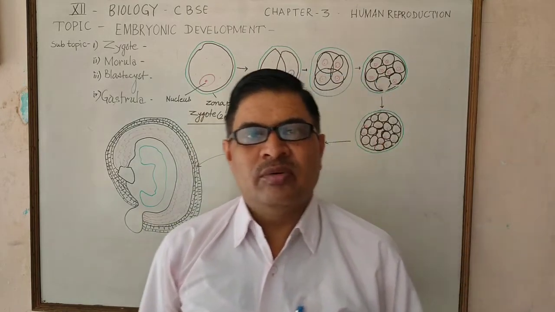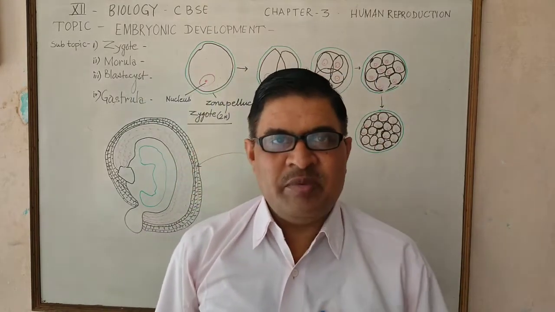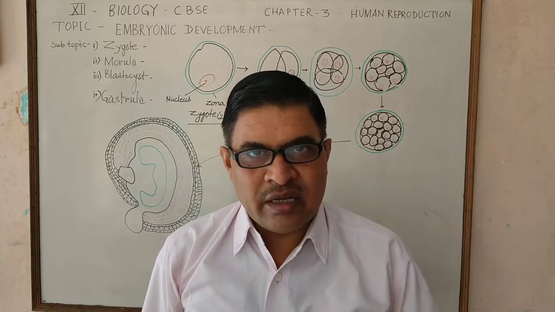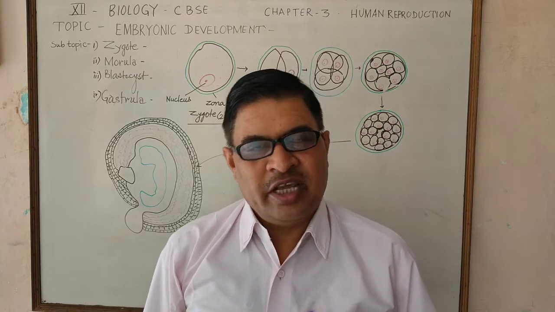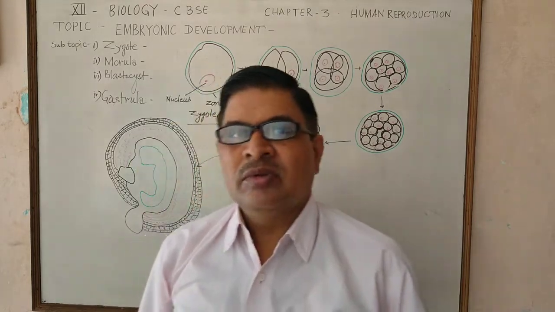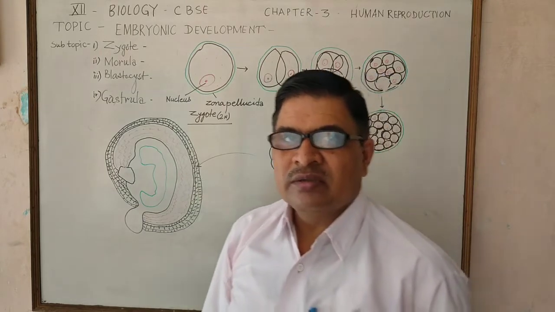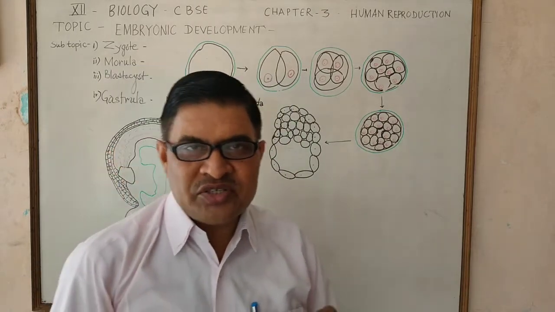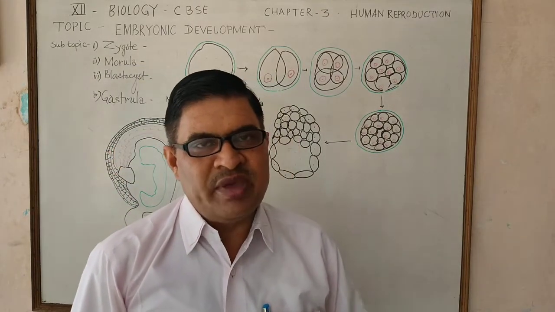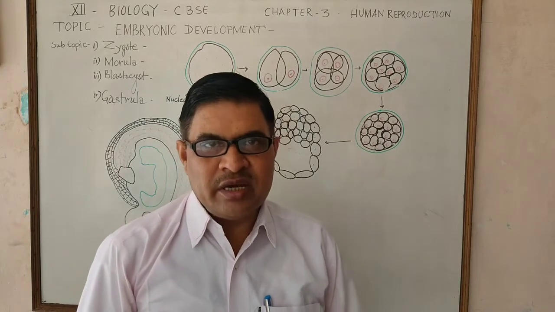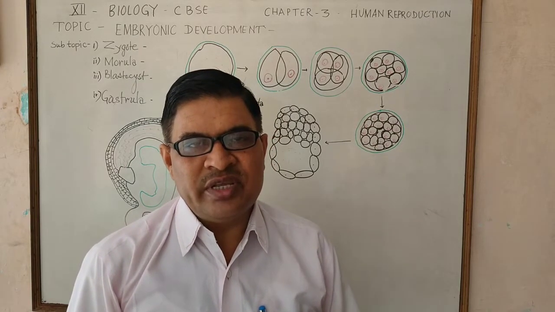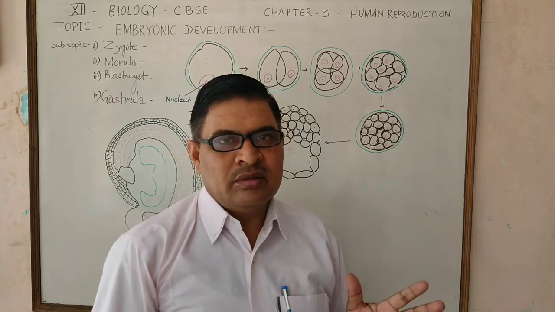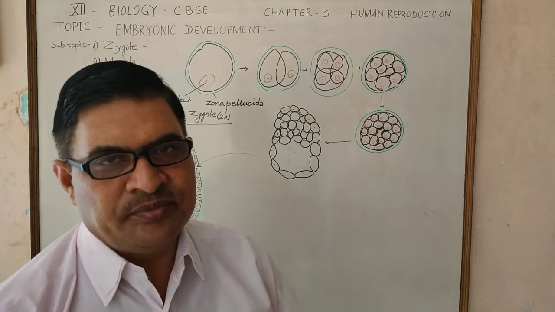Fusion of male gamete and female gamete in the oviduct results in internal fertilization, which develops a single cell structure called zygote. Zygote has a single large size nucleus and is surrounded by the zona pellucida, which is an acellular structure.